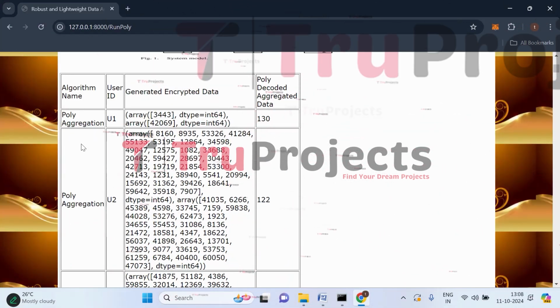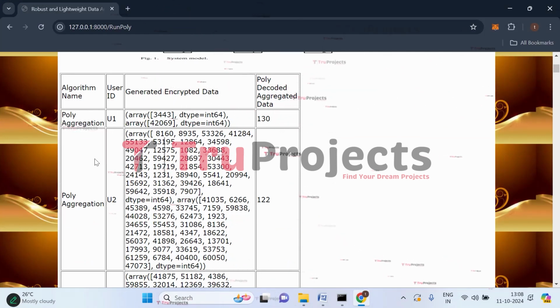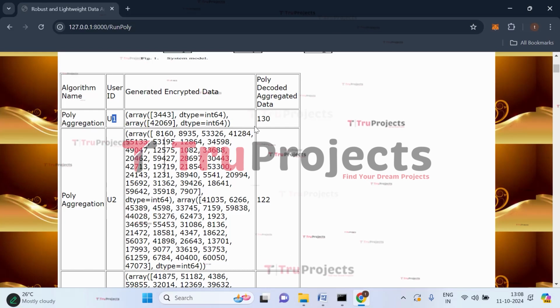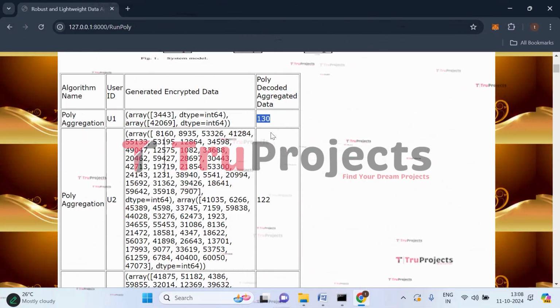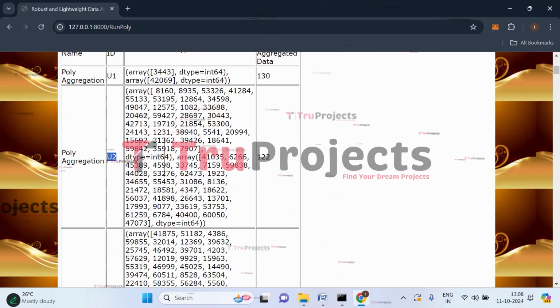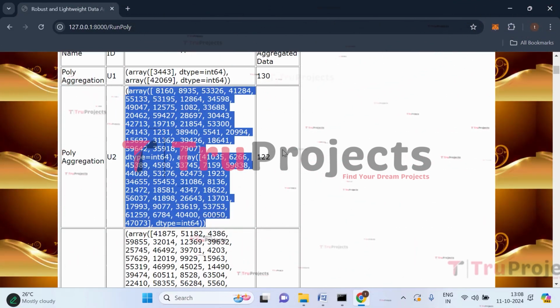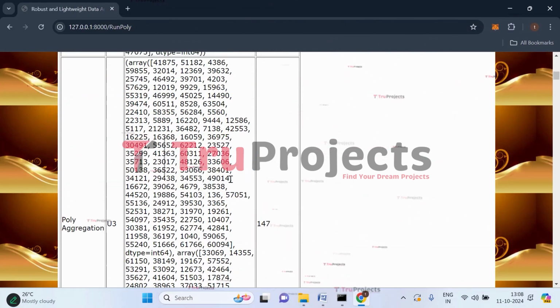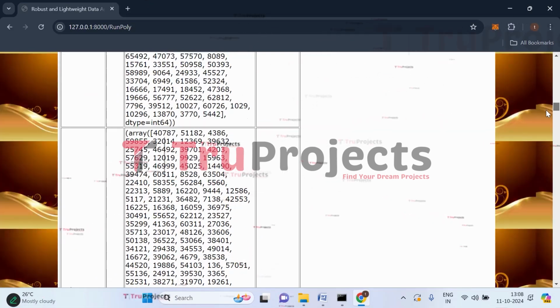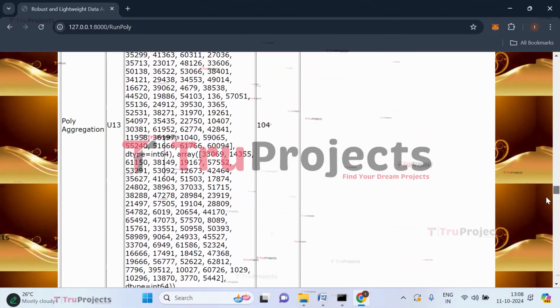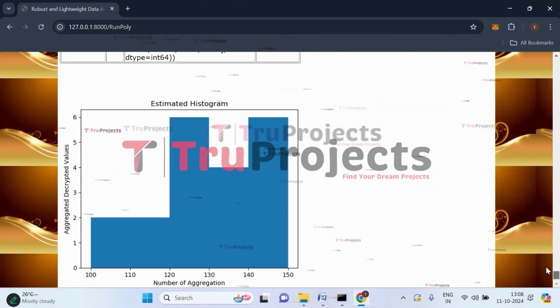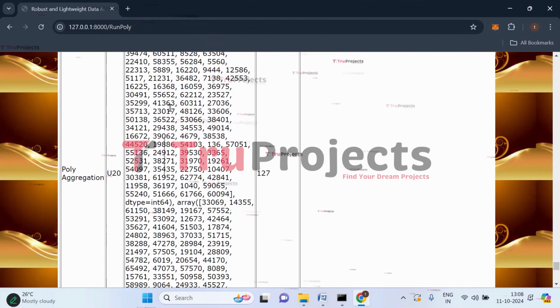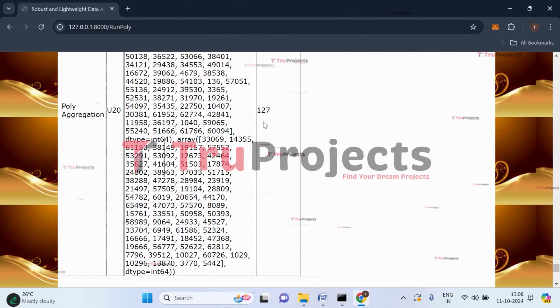So here in this table, we can see in the first column, we have the algorithm name and this is the user ID. So this was the data for this particular user one. And here the poly aggregated algorithm has decoded the data whose value is 130. Similarly for user two, this is the data which was generated and encrypted. So this is the value which was generated by using this poly aggregation. Similarly for all the users, for the 20 users, it has decoded the data.